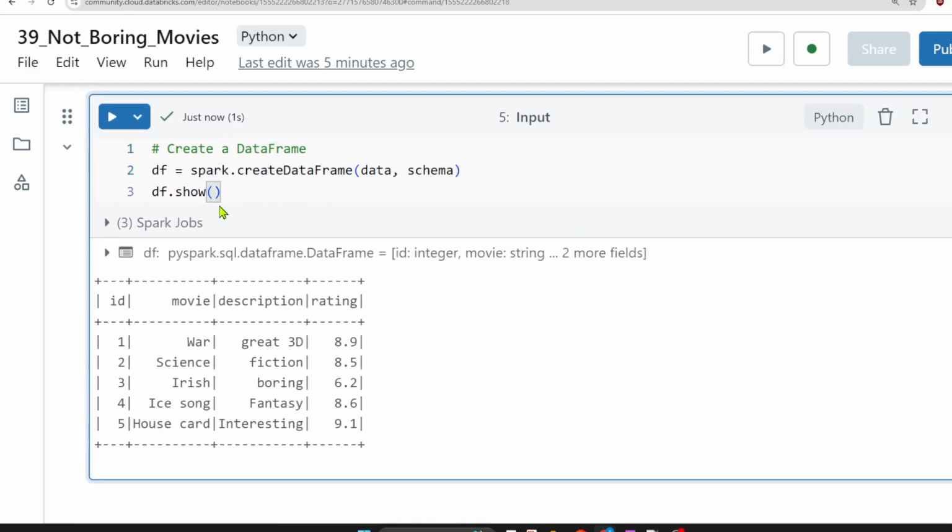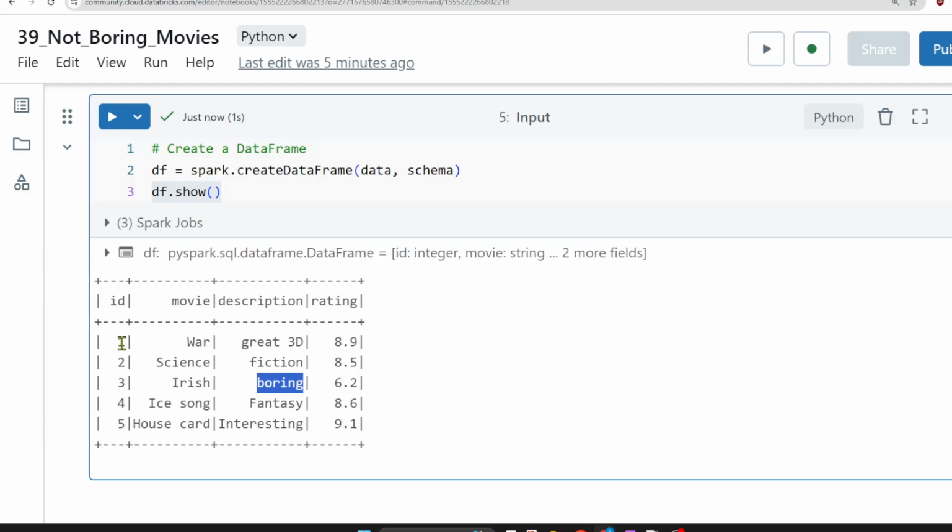If you see here, we have a data frame which is the movie data frame, where we have ID, movie, description and rating. As a first step, we have to identify only the odd number IDs, correct? So apply a filter. This is short and simple. And the description should not be boring.